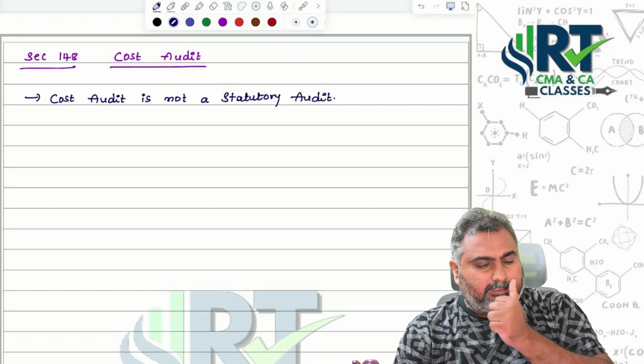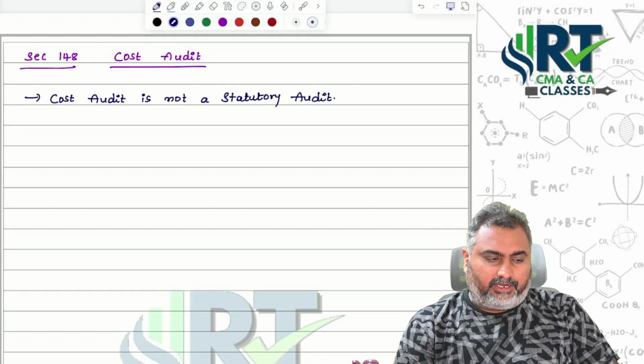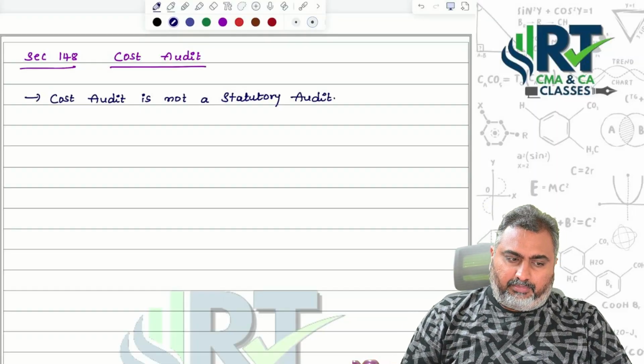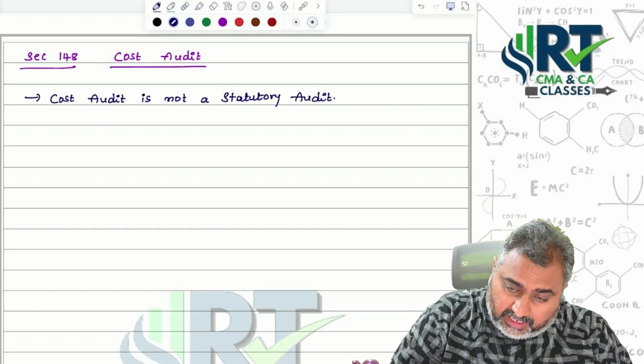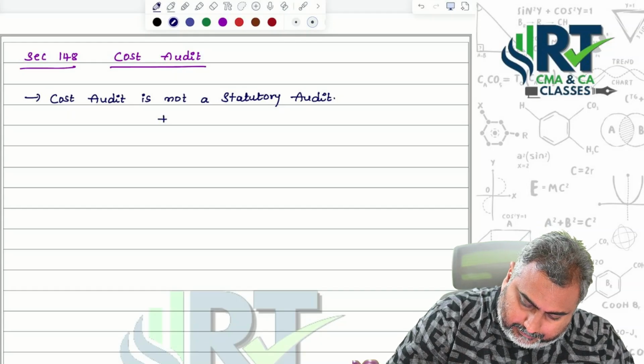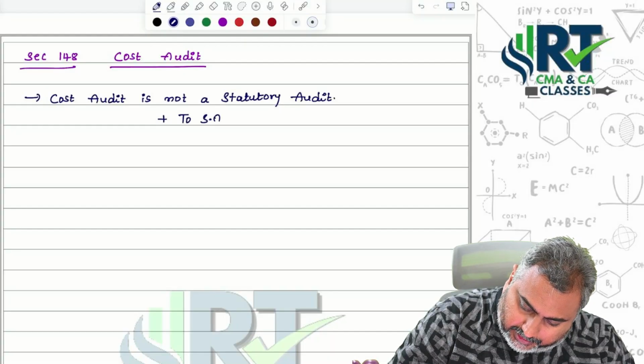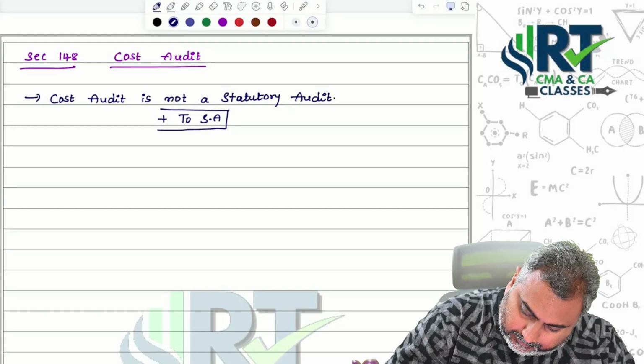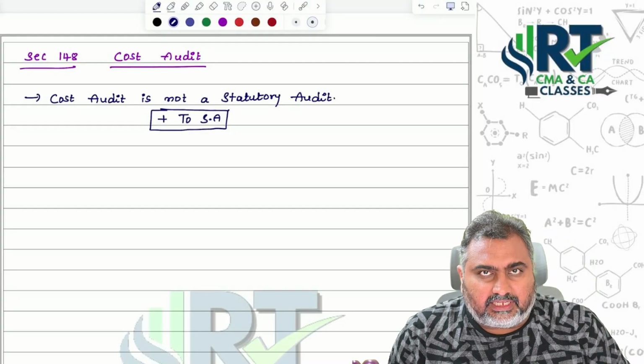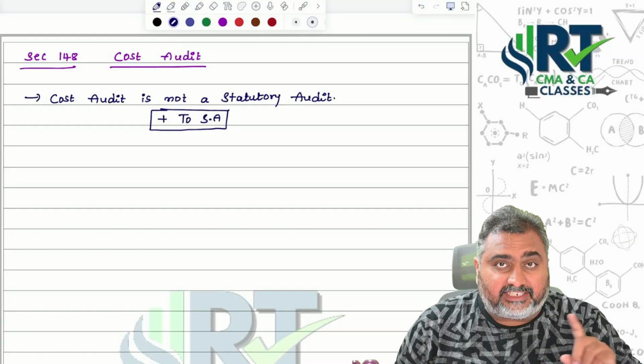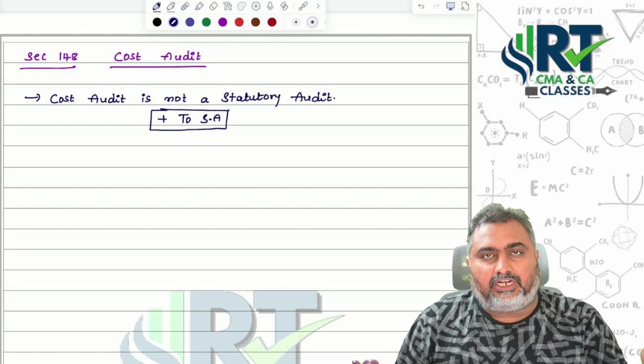It is in addition to statutory audit. Cost audit is an addition to statutory audit. It is not a substitute for statutory audit.